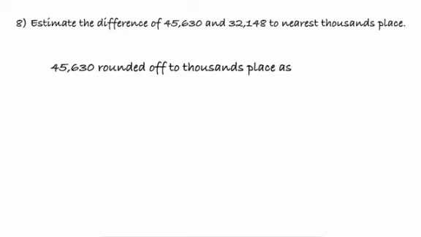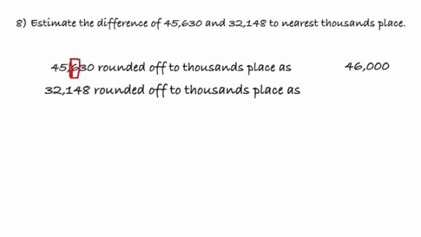First number, 45,630 is rounded off to nearest thousands place. Children, 5,000 is the thousands place, but we'll have to consider hundreds place value when we are rounding off to thousands place. So 6 is greater than 5, hence replacing all hundreds, tens and units place with 0 and adding 1 to the thousands place, what we get is 46,000.